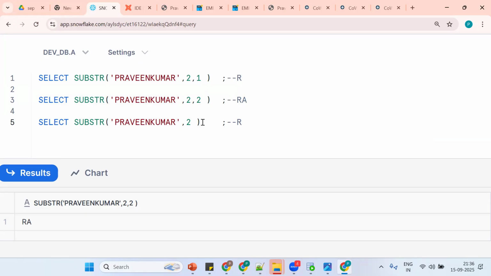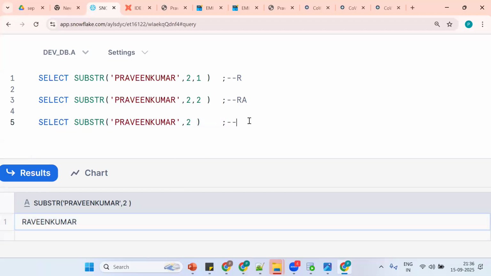See, what is the output? If I put 2, 2, starting from the second character, extract 2. But if we are not mentioning the 2, nothing, then what? Starting from the second character, it gives you all the things. Okay, got the point? Is the functionality clear so far?